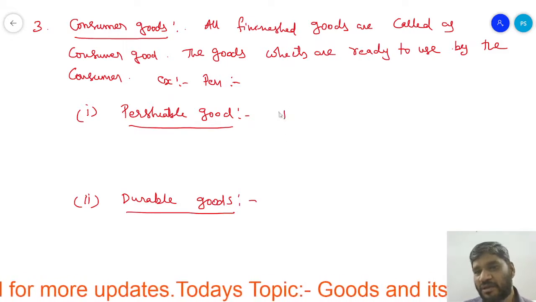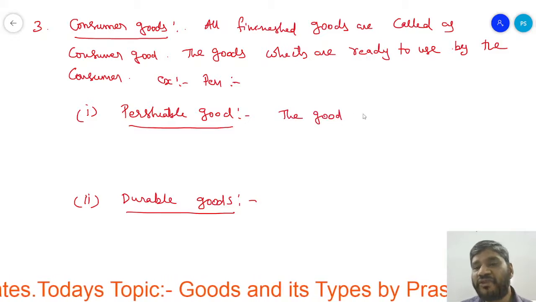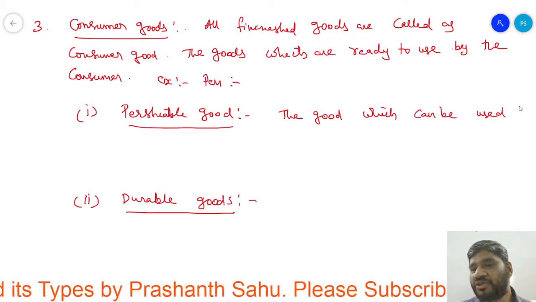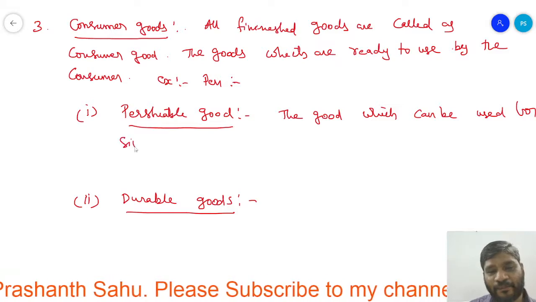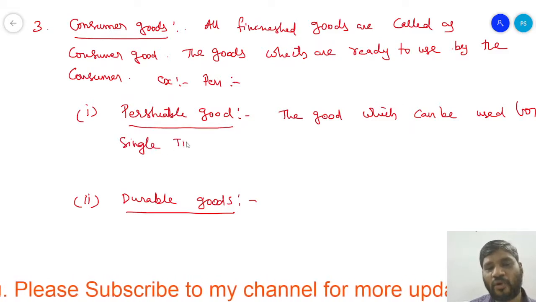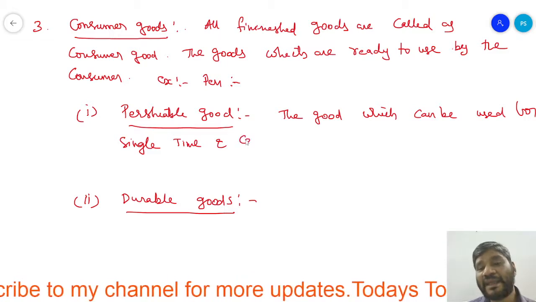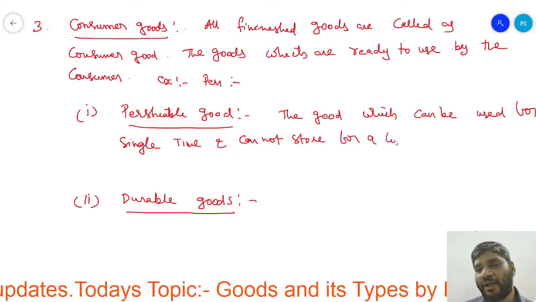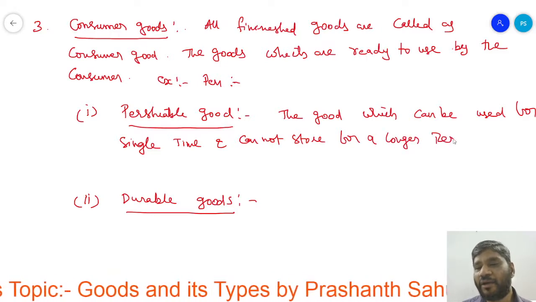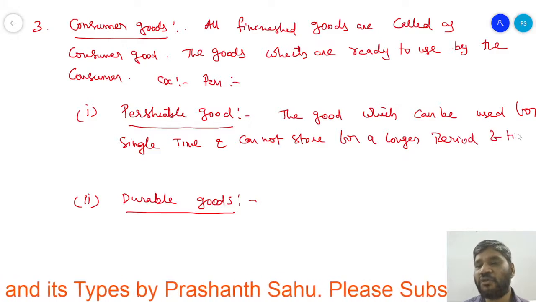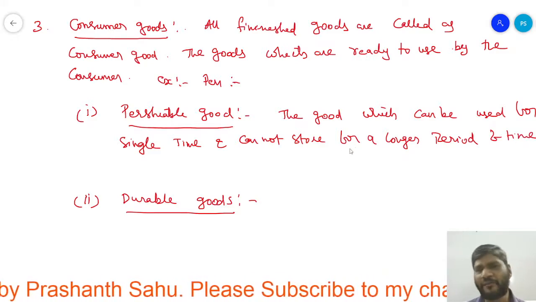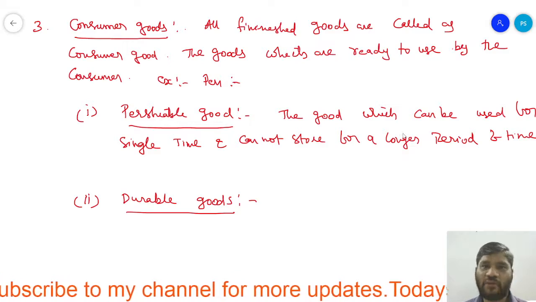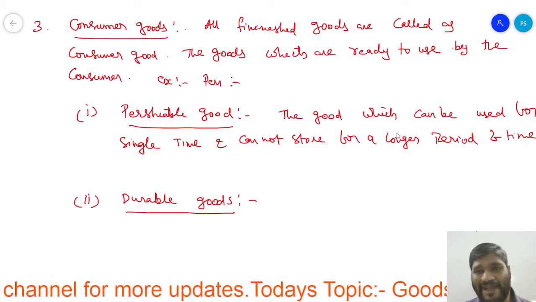Perishable goods means the goods which can be used for a single time and cannot be stored for a longer period of time. We cannot store the goods for a longer period, as they are single-use goods. Once the good has been used, it is completely exhausted.